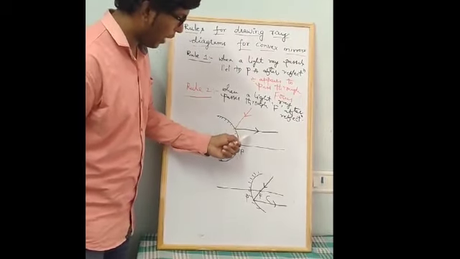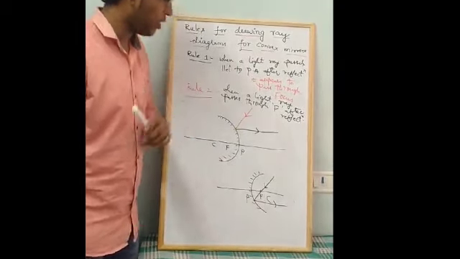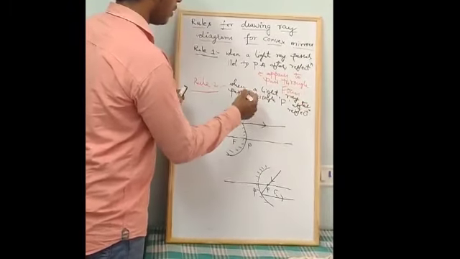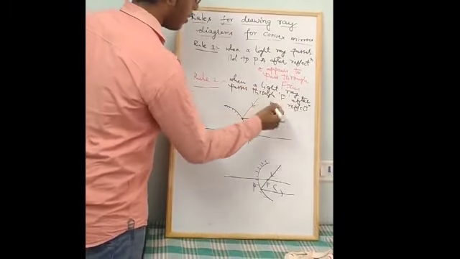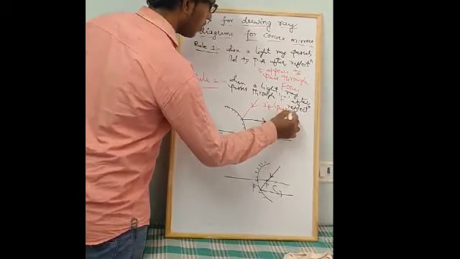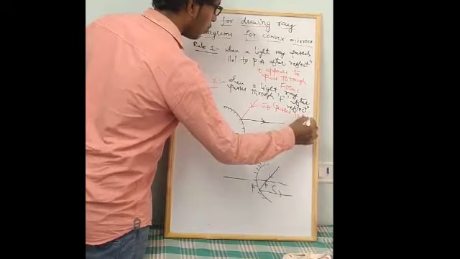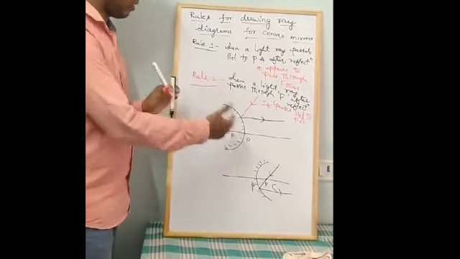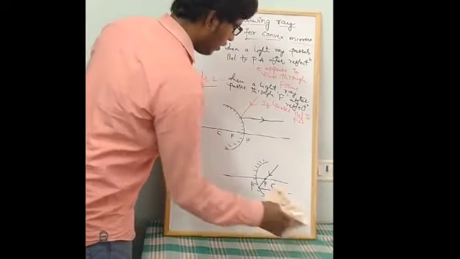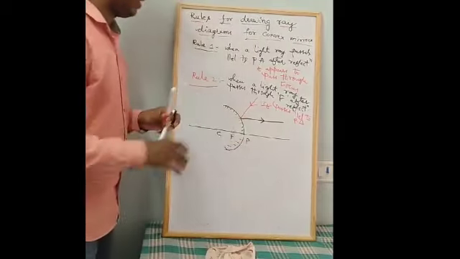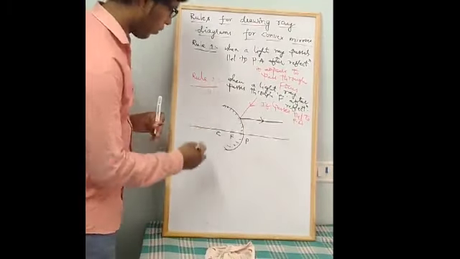After reflection it is parallel to the principal axis. So what you will write here: when a light ray appears to pass through focus or passes through focus, after reflection it passes parallel to the principal axis. The same rule for concave and convex, but the diagrams may be slightly different. So this is the second rule, which is completed. Note down this point.